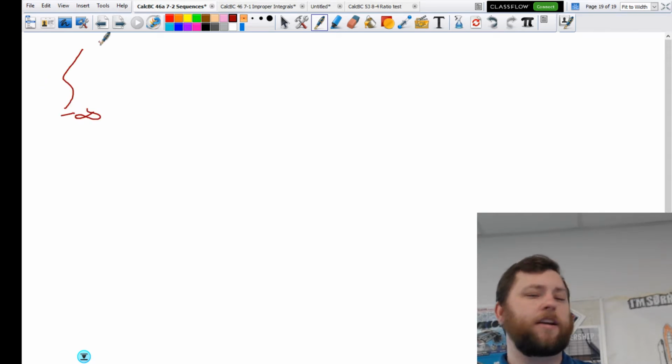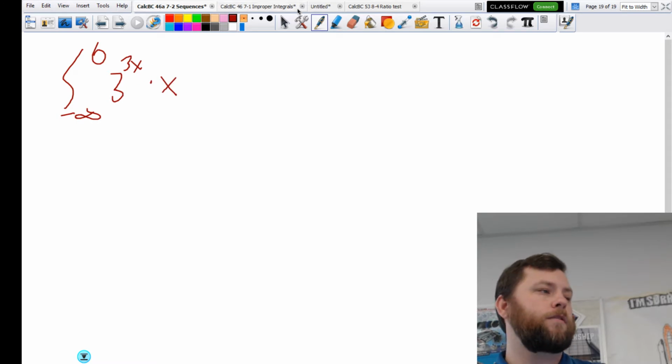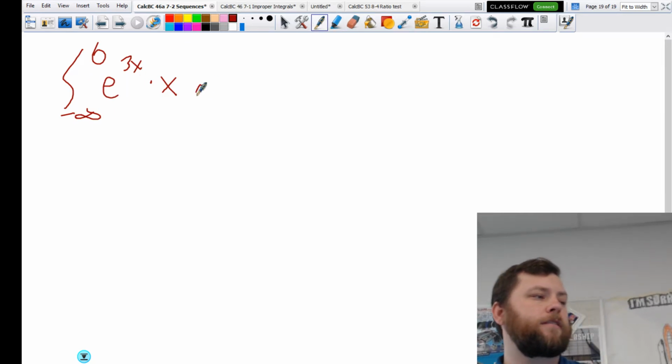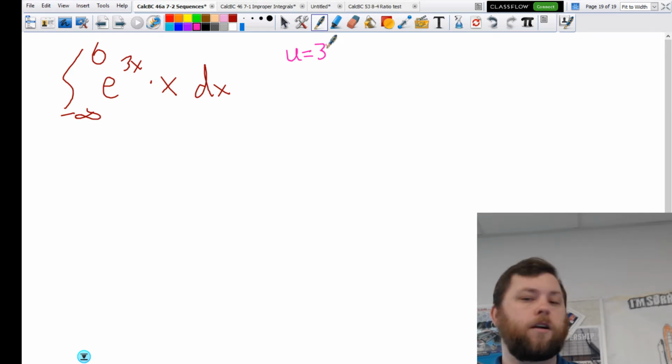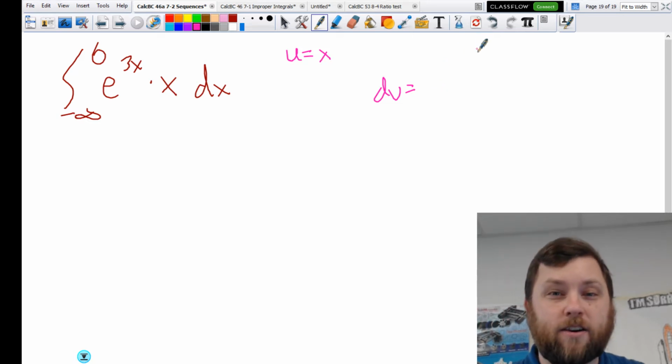Number 4. The integral from negative infinity to 0 of x times e to the 3x. Oh, it's an e. I should just erase it. Don't worry, we won't edit this. That's integration by parts, ultraviolet voodoo. Even worse, they're laughing at me. You know what? Who's going to get the last laugh? Me, because I grade their tests.